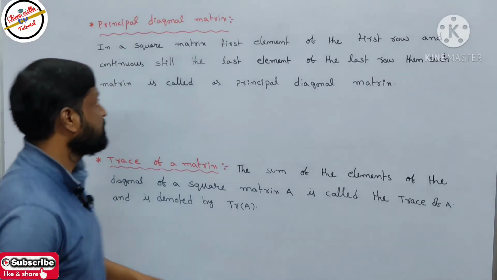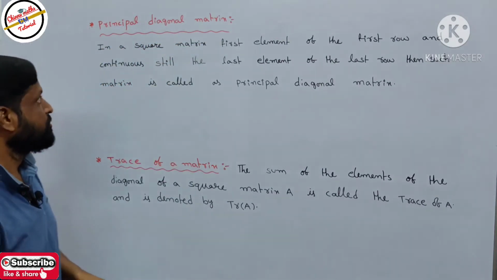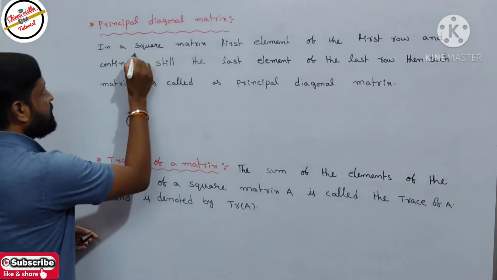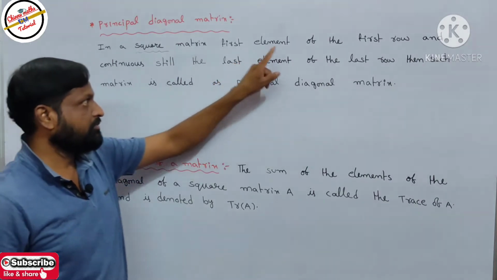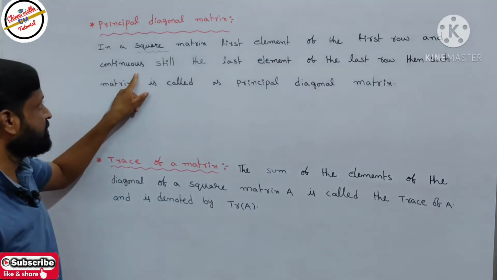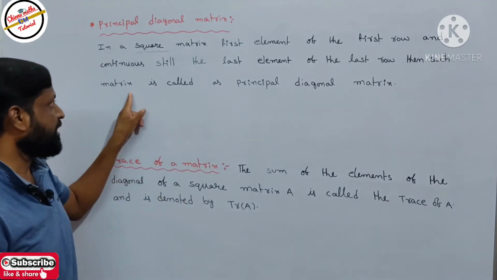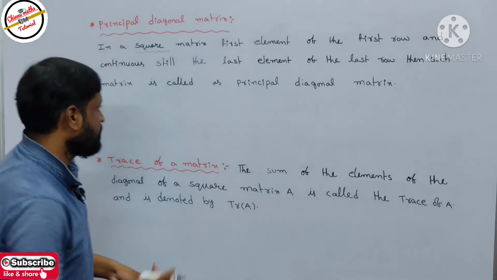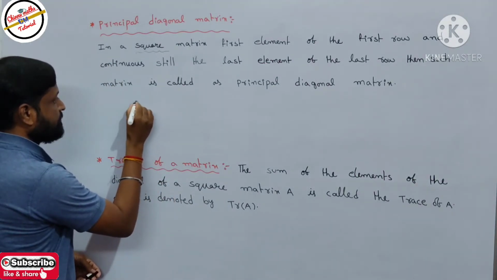Next definition, the principal diagonal of a matrix. What does the principal diagonal mean? In a square matrix, it is important. In a square matrix, the first element of the first row continues till the last element of the last row, then that is called the principal diagonal of the matrix. See one example, you can understand clearly.